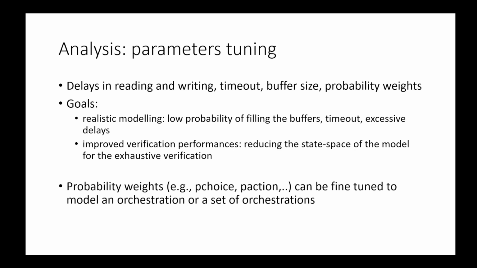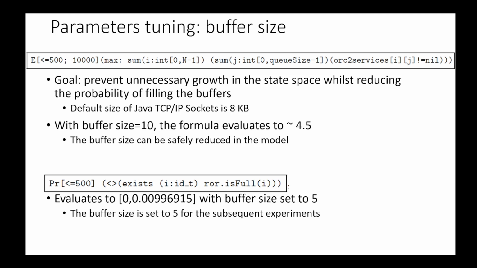But we wanted to improve the verification performance, so to reduce the state space as much as possible for the exhaustive verification. For example, for the probability weights, the weights of choice, action, and termination have been fine-tuned to model specific orchestrations or sets of orchestrations that are shown in the paper.